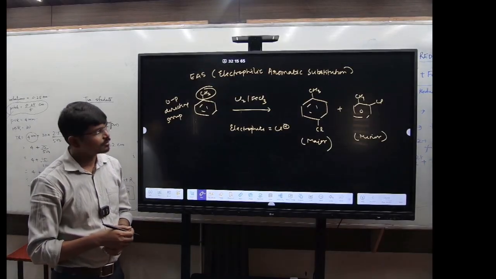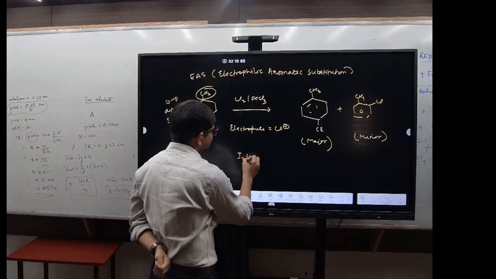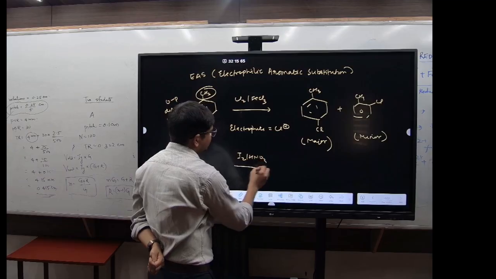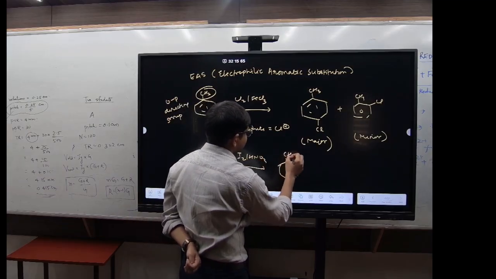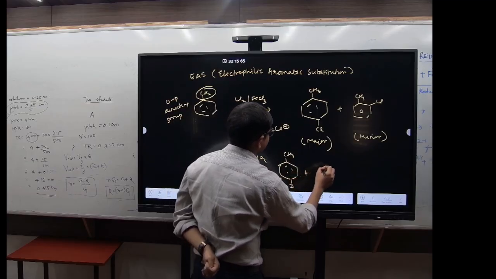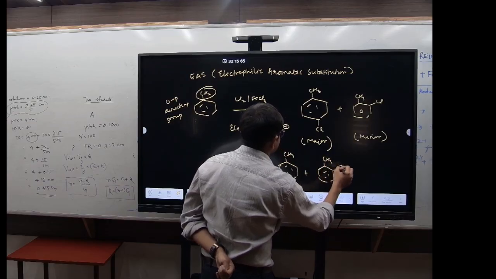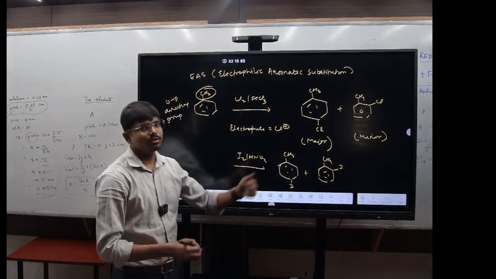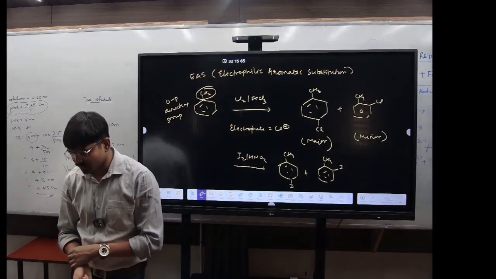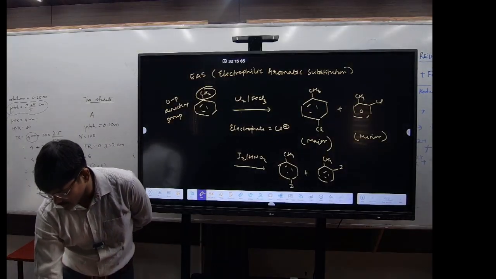Write it down. Now if you are using I2, then you have to add HNO3 as well. So what will form? CH3 iodobenzene plus the reverse, because this is a reversible process, right? So we have to use HNO3. Now moving ahead, let's talk about chemical properties.